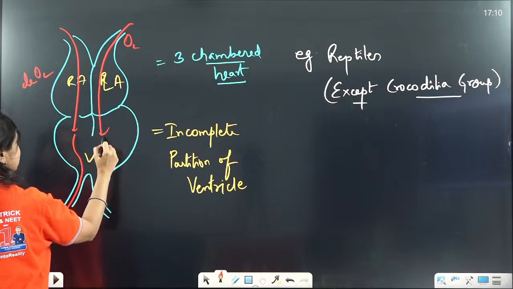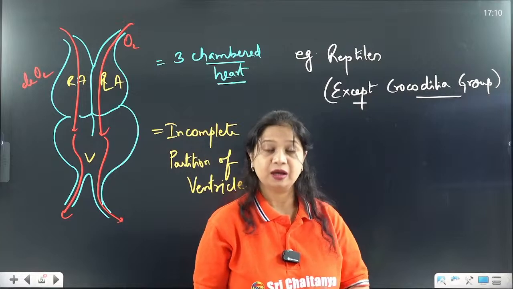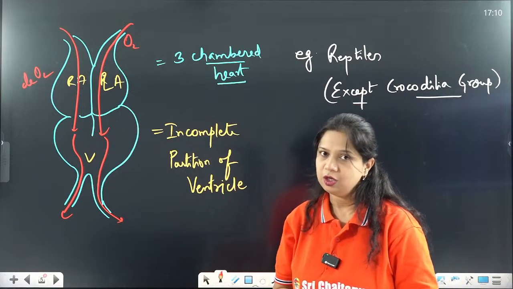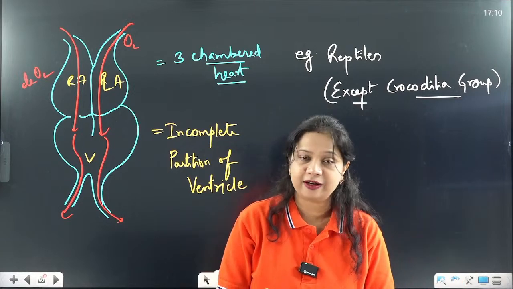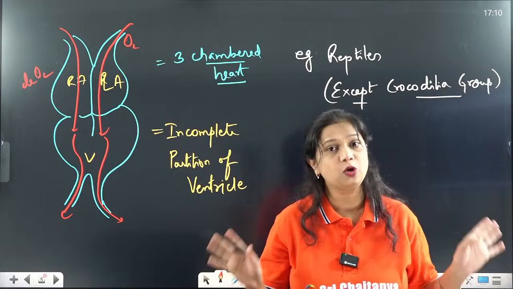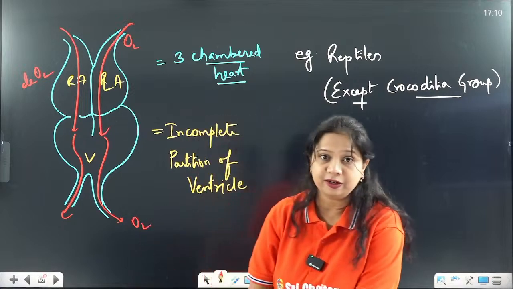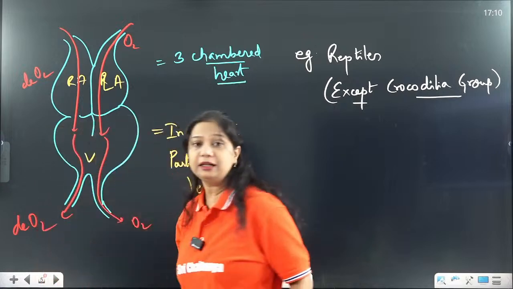Mostly the deoxygenated and oxygenated blood go separately, but a very small part of them gets mixed. So most of them have an incompletely separated ventricle, as a result of which most of the time the blood goes separately. The oxygenated blood is pumped out in one way and the deoxygenated blood in another way.